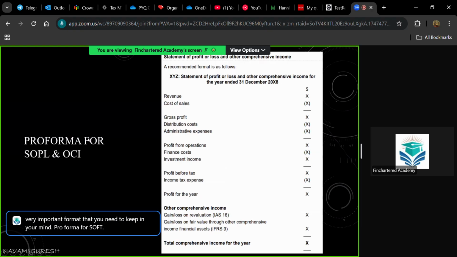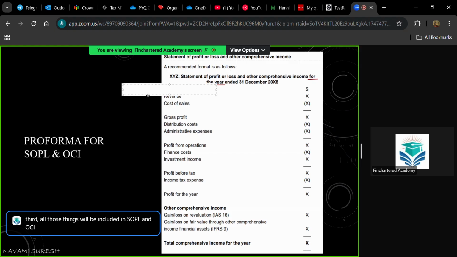Now, this is the pro forma for SOPL and OCI, Statement of Profit or Loss and Other Comprehensive Income. When you look at the heading, Statement of Profit or Loss and Other Comprehensive Income for the year ended. When you were preparing SOFP, your heading was as at 31st December. You are considering the values on a particular date. But when you're preparing SOPL and OCI, you're considering the values of a whole year. Throughout the year, what are the incomes that you generated? What are the expenses that you incurred? All those things will be included in SOPL and OCI.